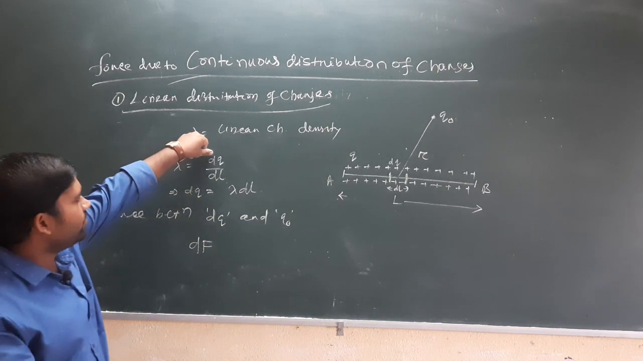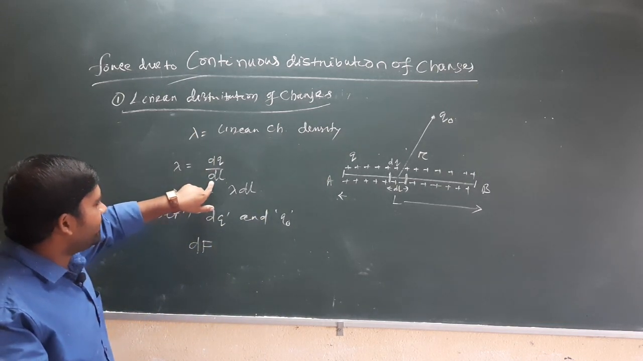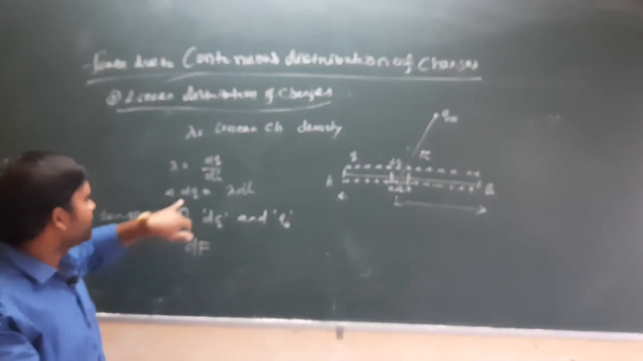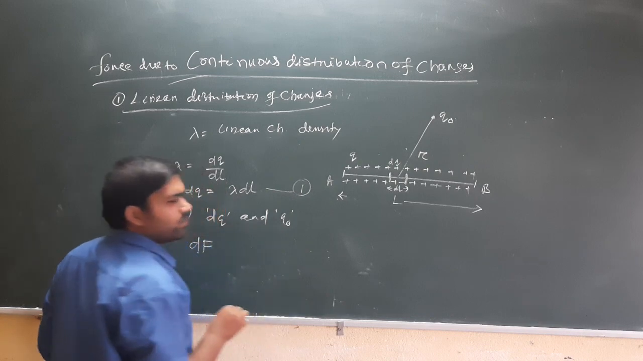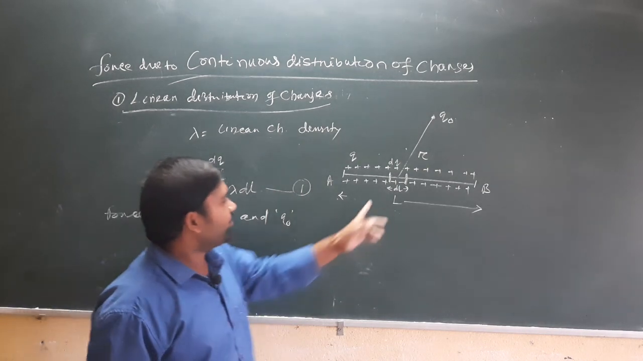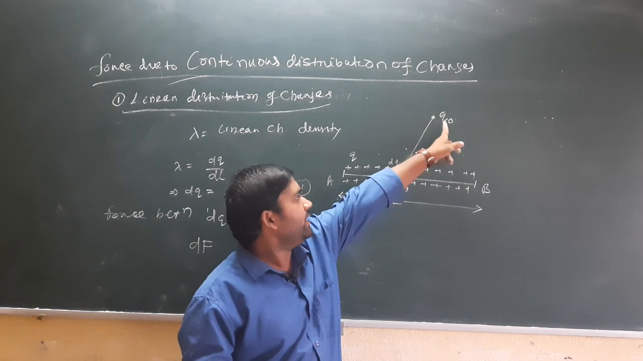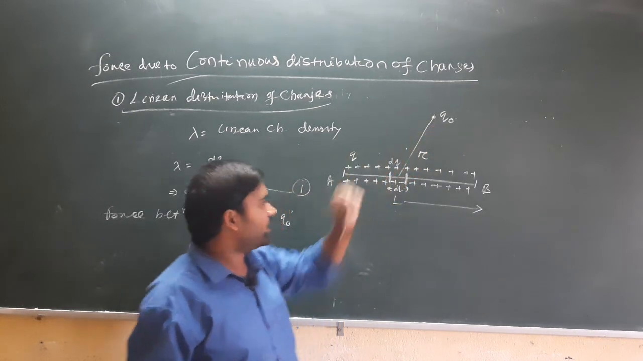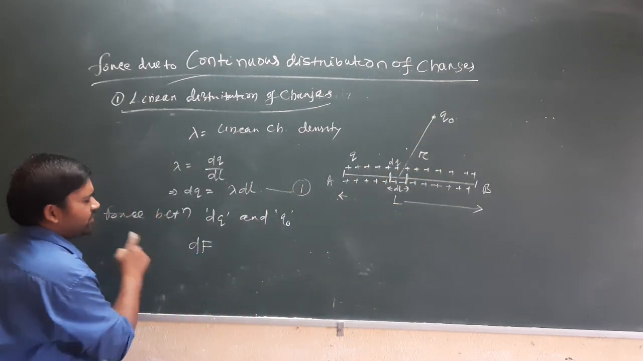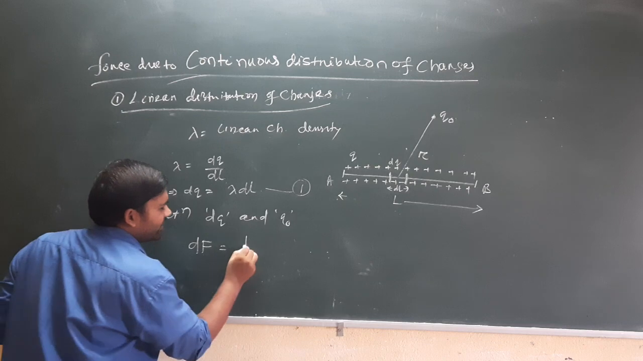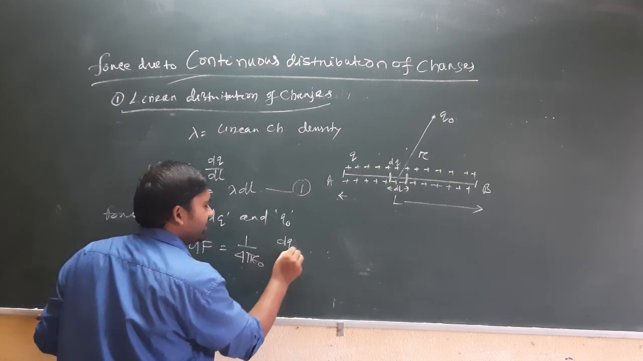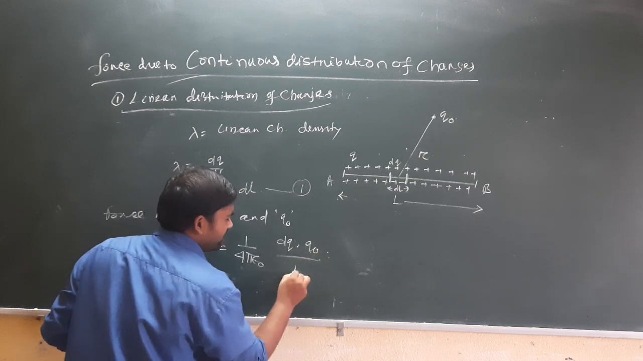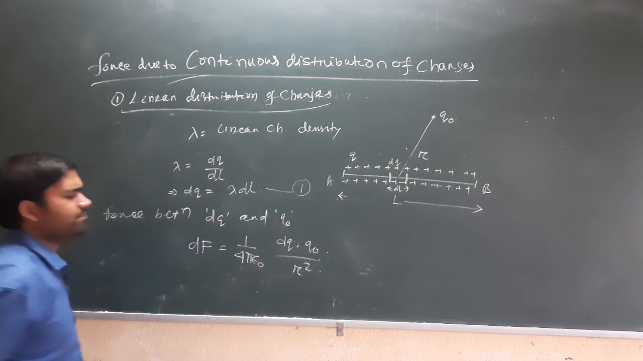Okay, dq is the small charge on the length dl. So that's why dq equals lambda dl. Let us take that as equation 1. Suppose dq and q0 exert a force, that is dF equals 1 by 4 pi epsilon naught, dq into q naught divided by r square.